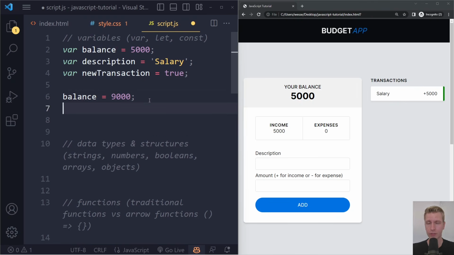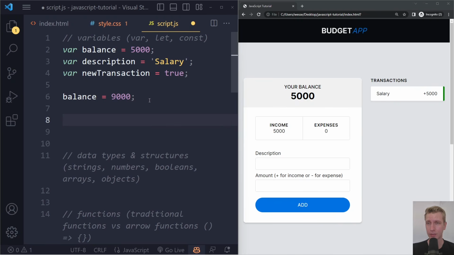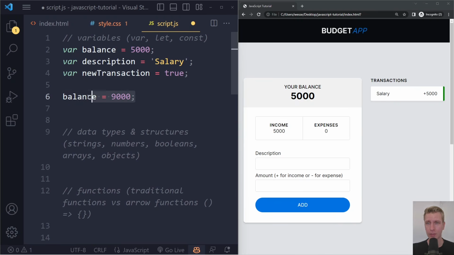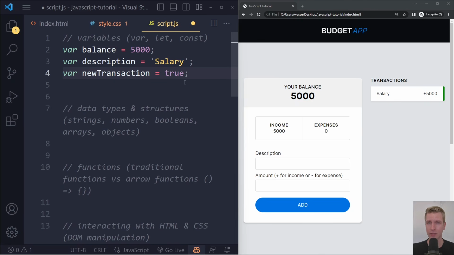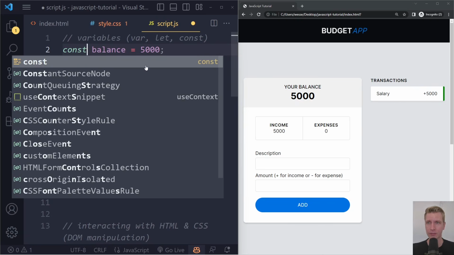So now going forward, the balance variable is actually 9,000. The problem with this is that you get bugs in your program, right? So if you allow for unintended things in your program, you know, in the real world, your programs are going to be quite big, could be multiple people working on it. So you're going to get bugs, as they're called, right? Really problems in your application, unintended effect. So typically we want to be strict with ourselves. And that's why these days we don't use var.